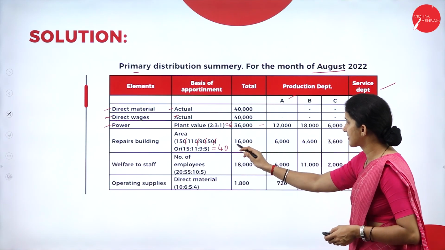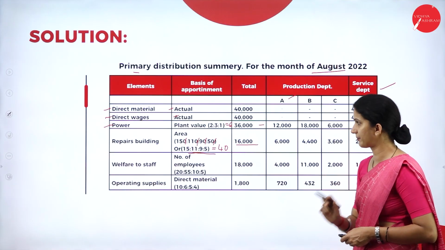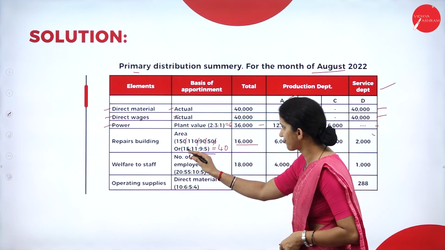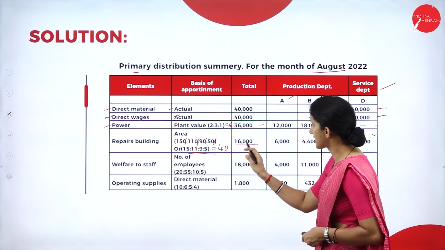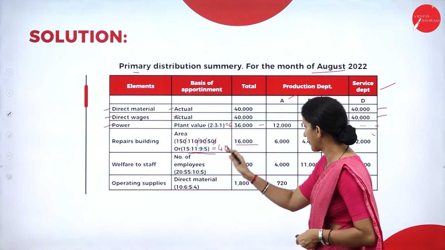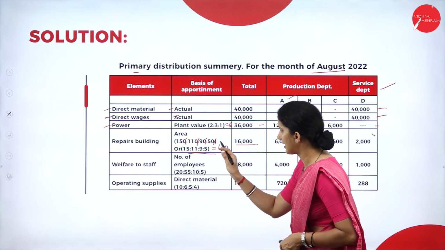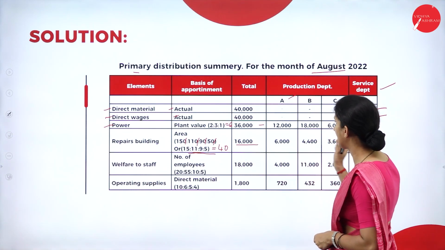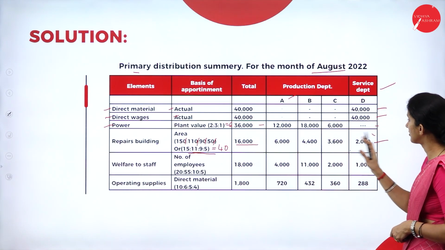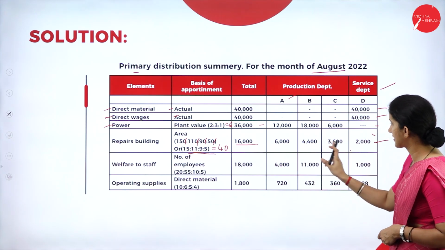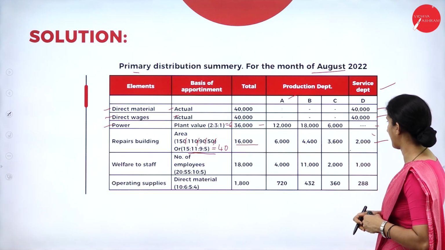So now this 16,000, by taking these ratio, we will allocate to 4 departments. That is 16,000 into 15 by 40, that is for A. Then for B, 16,000 into 11 by 40. Then for C, 16,000 into 9 by 40. Then for D, it is 16,000 into 5 by 40. We have allocated the 16,000 amount to all 4 departments.